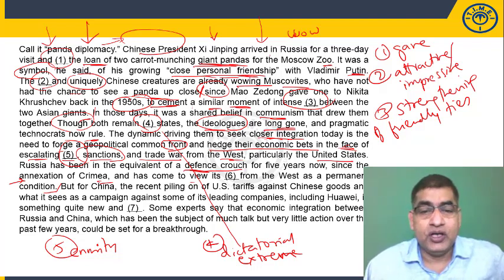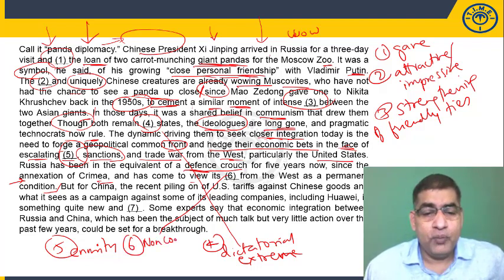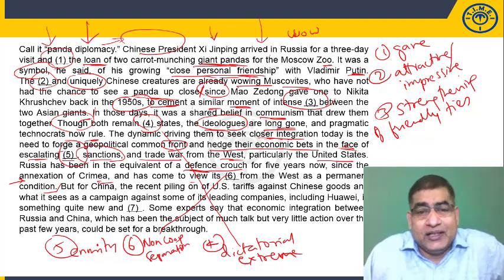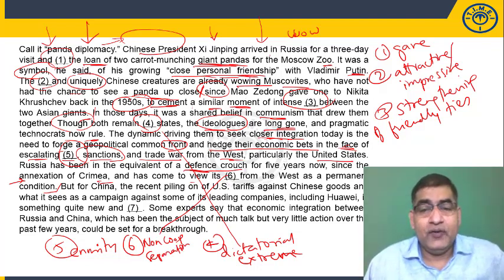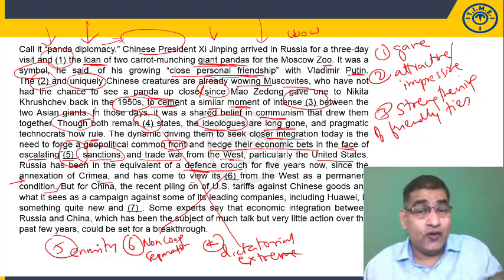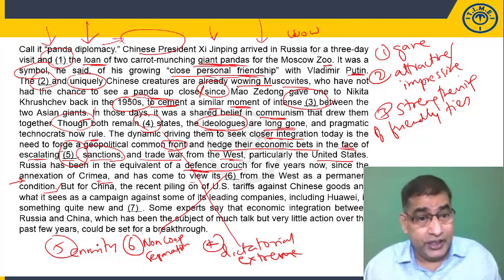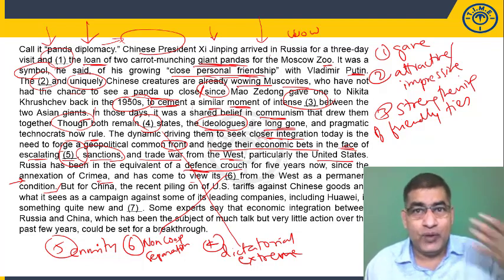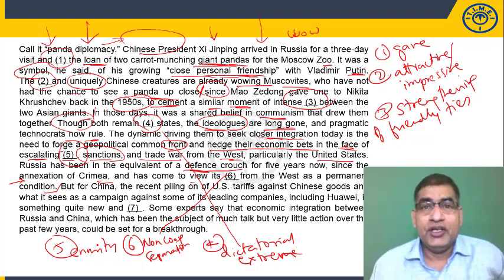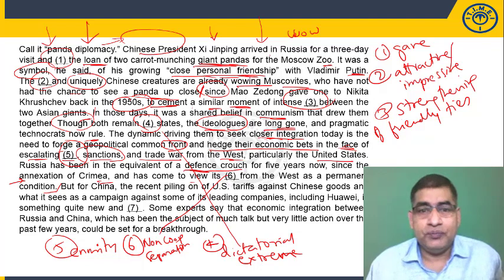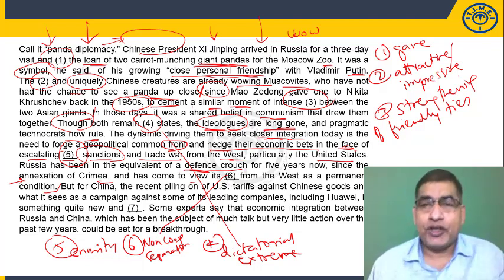So the sixth word could be something similar to non-cooperation or separation, or hostility also, because the West views such annexation of a country in a negative manner. They don't like it. The Western countries, the developed countries, including France, England, and such other countries which won the world wars, are considered very powerful and democratic, and they try to establish democracy across the world.